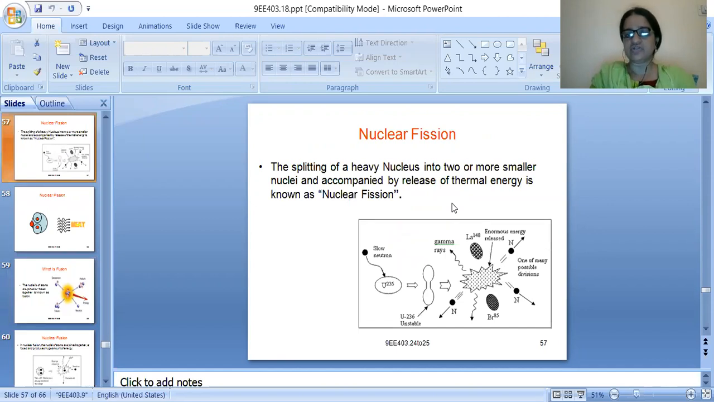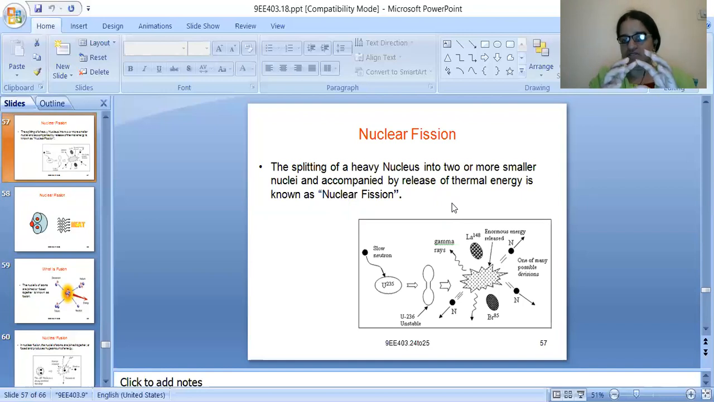Coming to nuclear fission and nuclear fusion, these are two important phenomena which should be learned while studying nuclear energy. Coming to nuclear fission, fission means breaking or separation. How is nuclear fission happening? Let us see. The splitting of a heavy nucleus into two or more smaller nuclei, accompanied by the release of thermal energy, is known as nuclear fission.